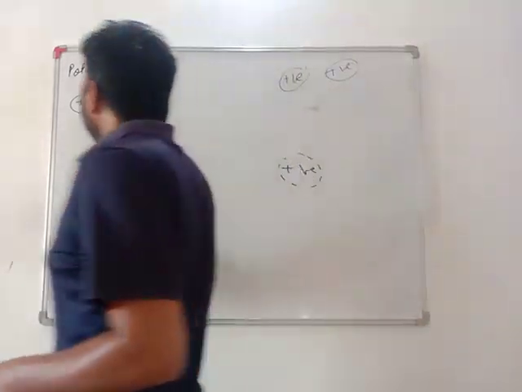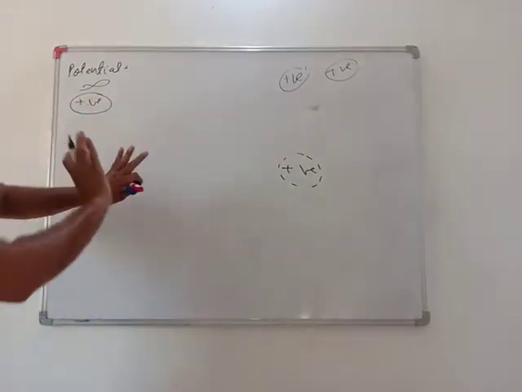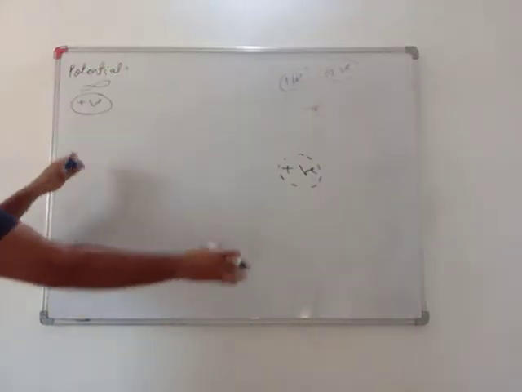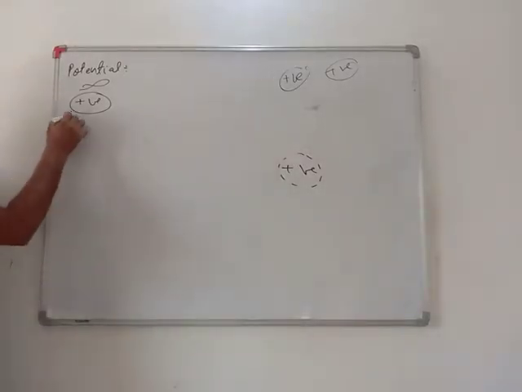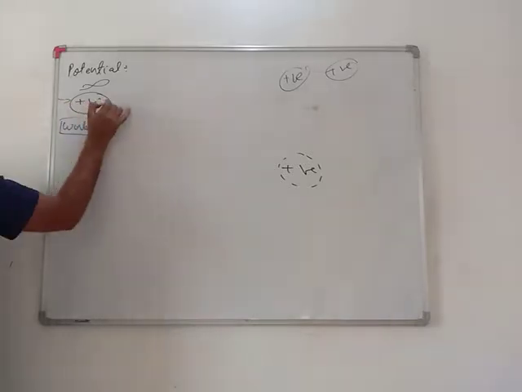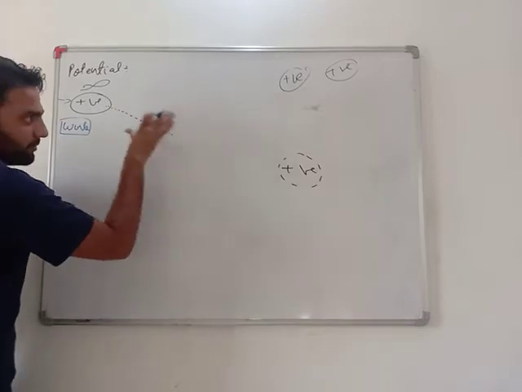So I am taking a positive charge at infinity. It means as of now there is no force of repulsion. Now what I have done is that I have started doing work on it. I am applying a force and bringing it from there to here. Now the repulsion has begun because I am coming closer.